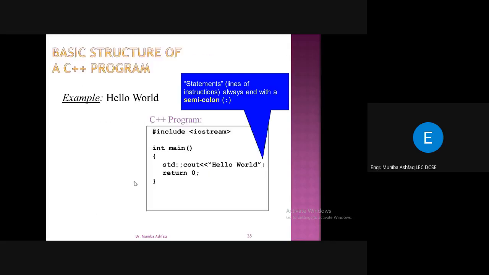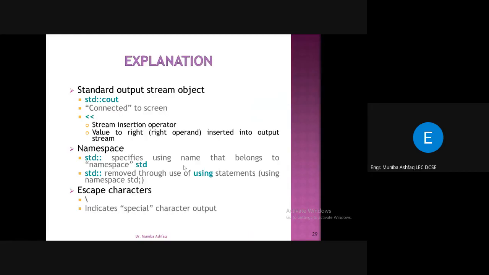If you write this statement before the main function, then you don't need to write std double colons again here. You can remove this part if you write the using namespace std statement before main. But if you don't write this statement before the main function, then you have to specify std double colons here, right? Because you have to specify that it is from the standard library, using namespace standard, right?